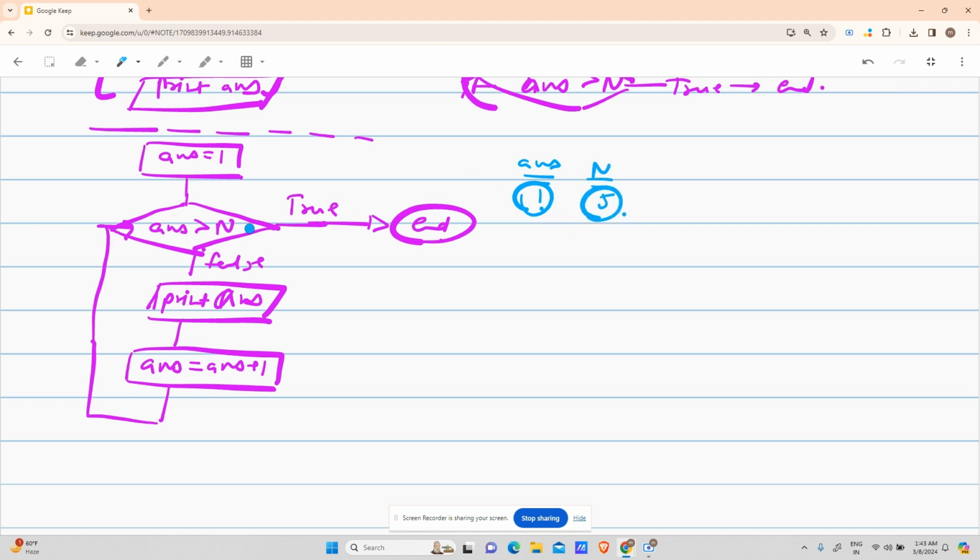So is your answer greater than n? Is 1 greater than 5? No, so false. Print answer. You printed 1. Answer equals answer plus 1. So 1 equals 1 plus 1, that is 2.